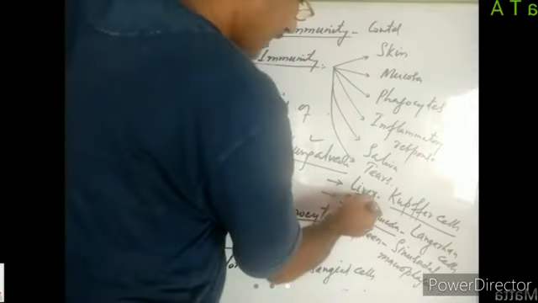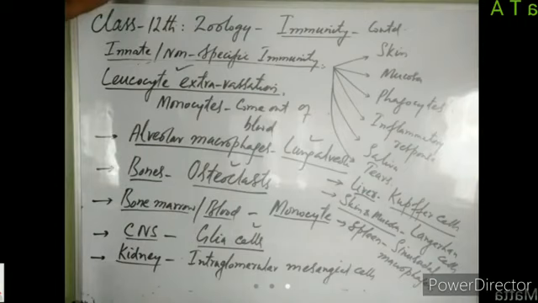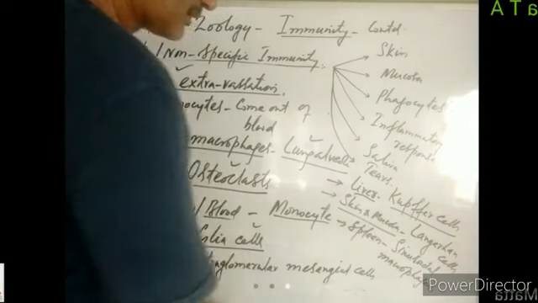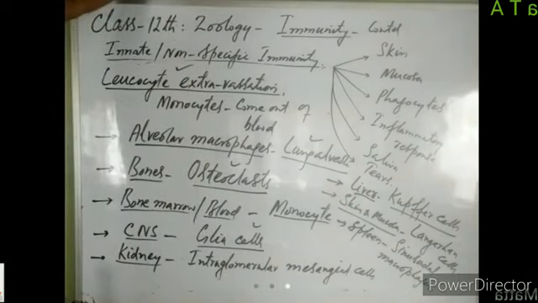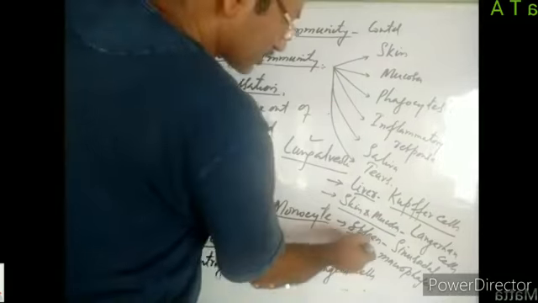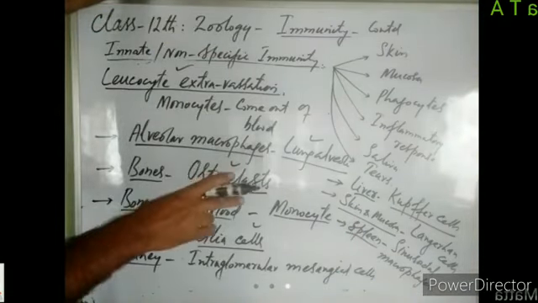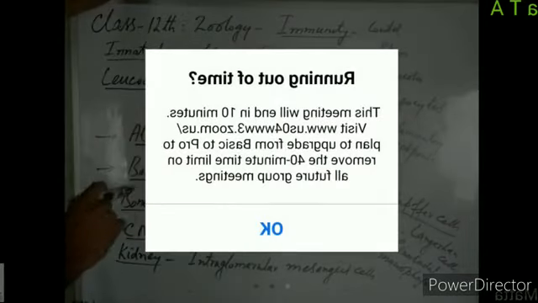Some monocytes reside in liver. Those monocytes which stay in liver are known as Kupffer cells of liver. They protect the liver from the entry of pathogen. Some monocytes reside in skin and mucous membranes of the body. Those monocytes are known as Langerhans cells. And some monocytes leave the blood and go and sit in spleen. Those monocytes are known as sinusoidal macrophages, right?